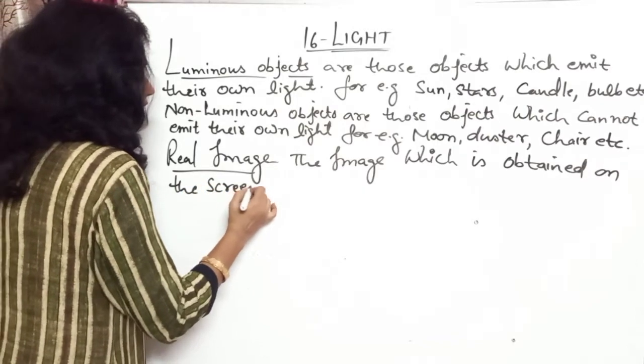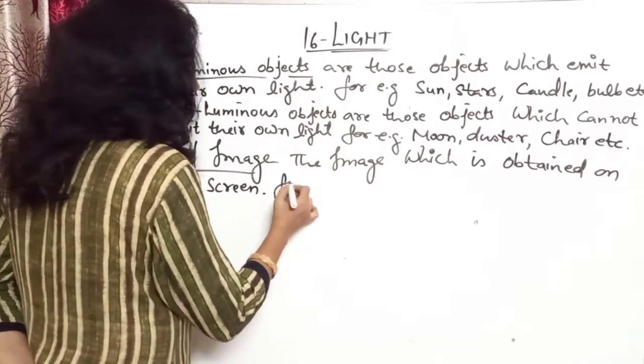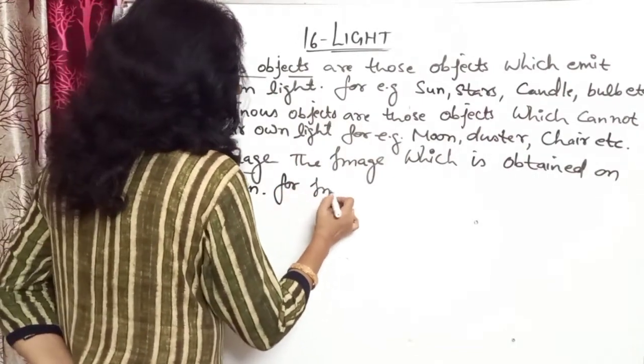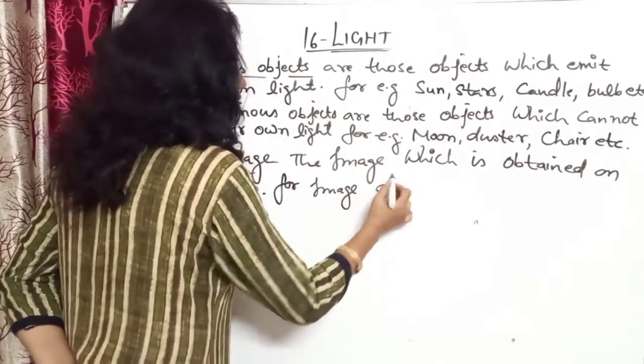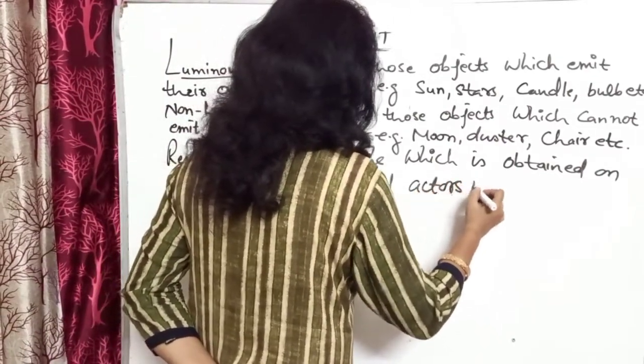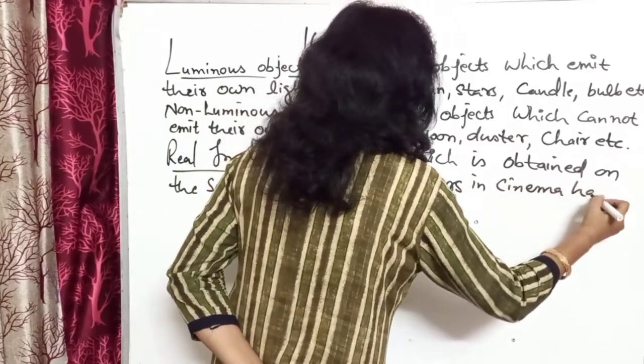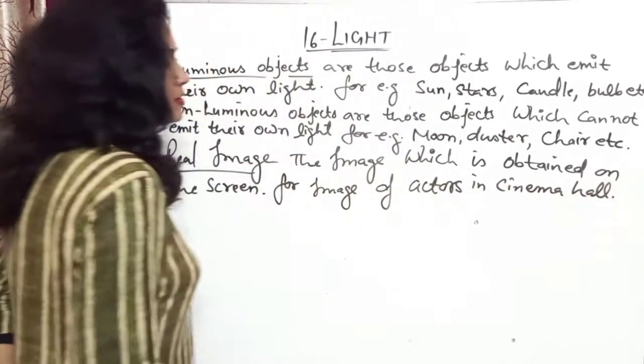It means it needs a screen. Screen is necessary for real image. For example, image of actors in cinema hall. Those all are real images.